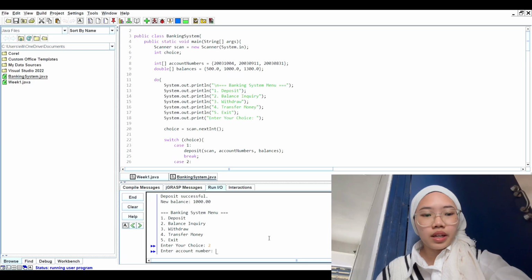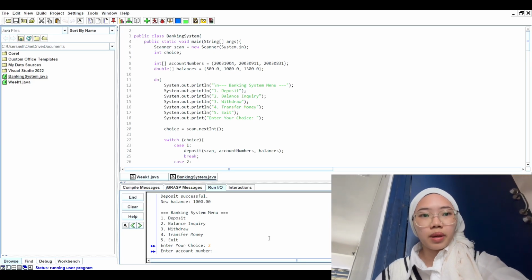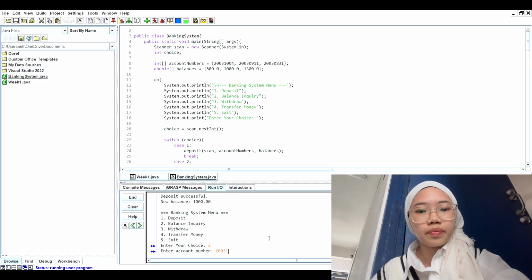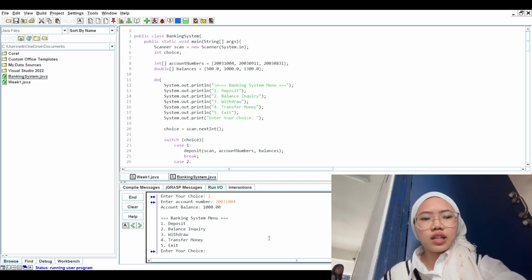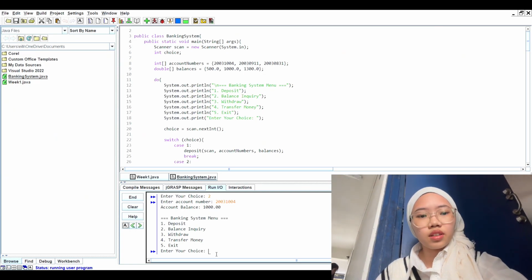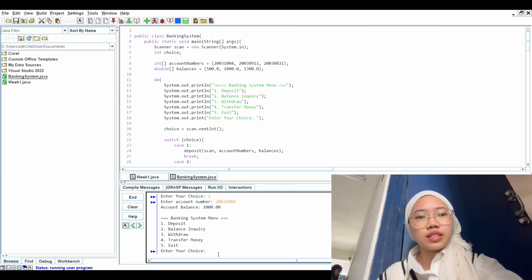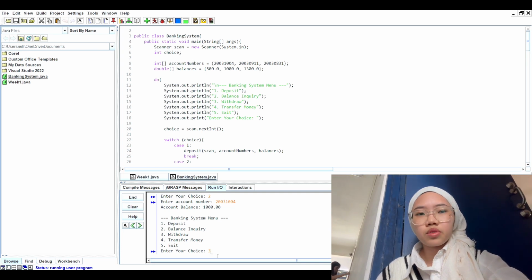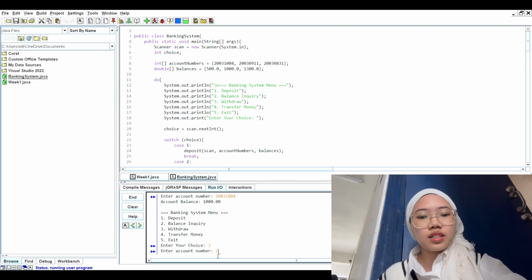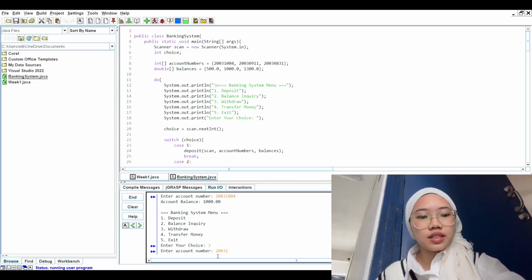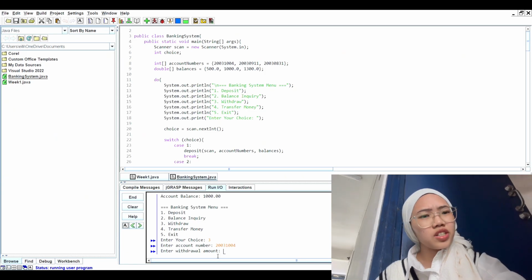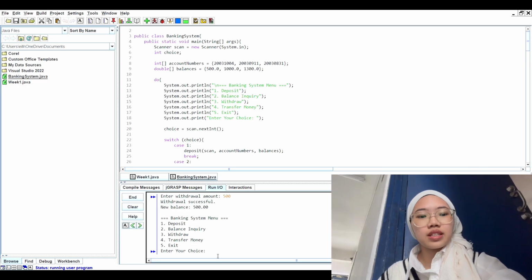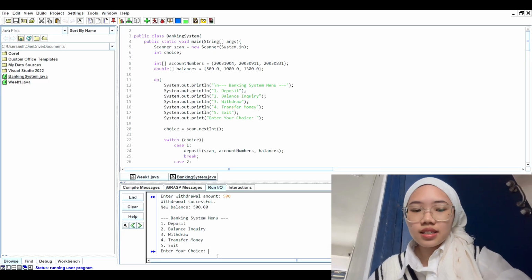Next, I'm going to explain the for loop in the find account method. This loop is used to search for an account in the account numbers array. It iterates through the list of accounts and checks if the user's input matches any existing account number. For example, during either deposit or withdrawal, the system needs to confirm the account's existence before proceeding. If a match is found, the index of the account is returned. Otherwise, the system notifies that the account does not exist.